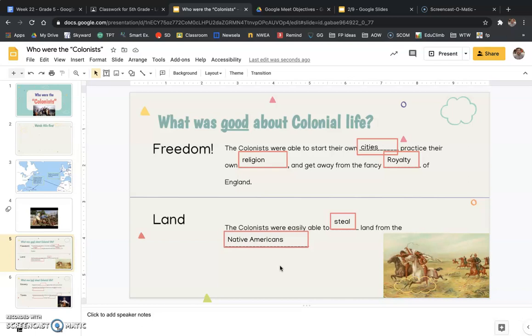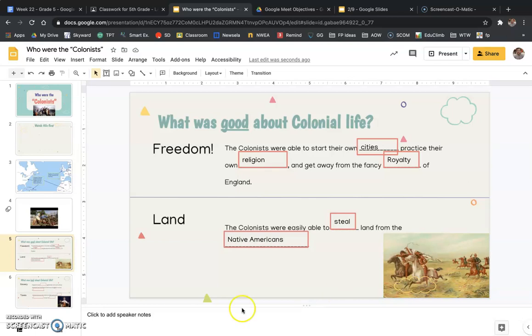Okay, so if you're somebody who is from England and you're settling into this new place, you're happy about that. You want that land. Obviously, if you're a Native American or somebody who's reading this now in the future, we obviously don't see that as a good thing, right? Native Americans got their land taken away. Okay, here's a little painting down here, kind of a reenactment of some battles that happened between the colonists and the Native Americans. Okay, so that was good about colonial life if you were somebody who were moving from England.